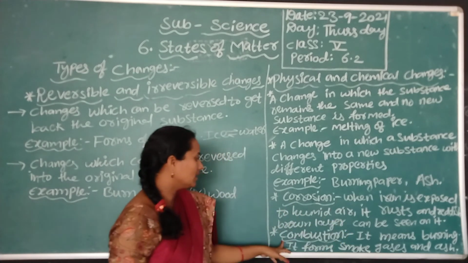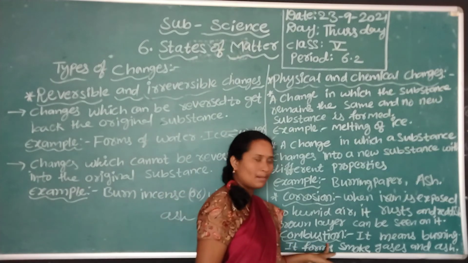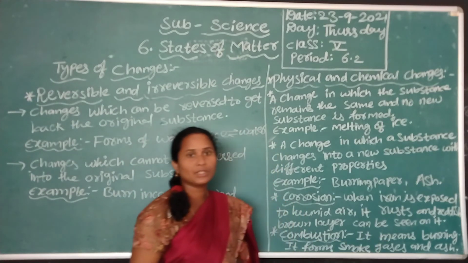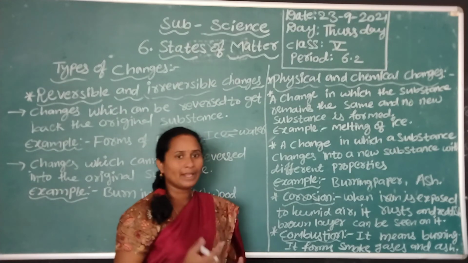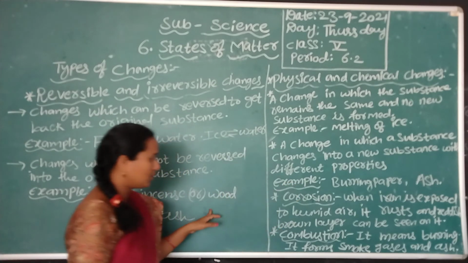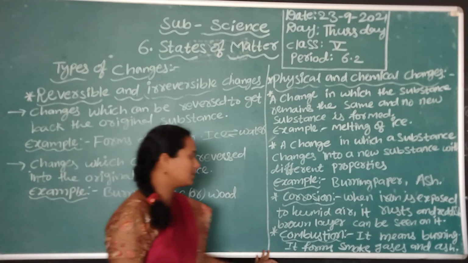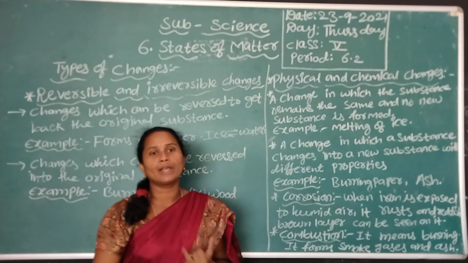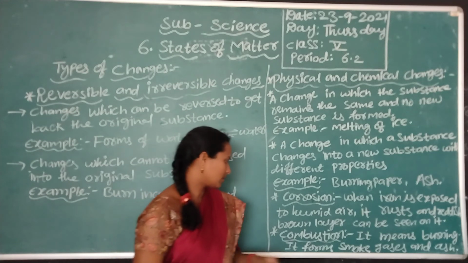And next is combustion. Combustion means burning. When we burn any substance like paper or wood, it forms smoke, gases and ash.